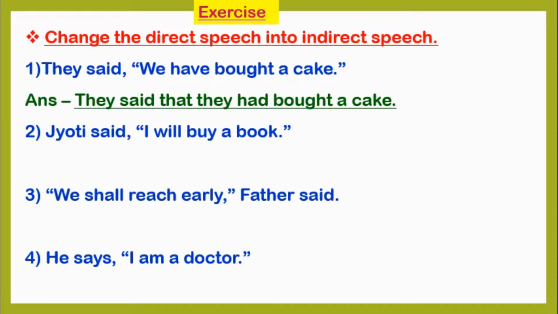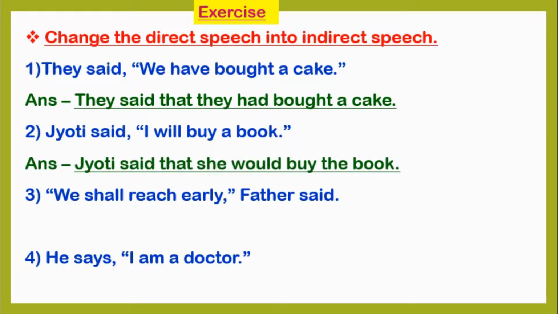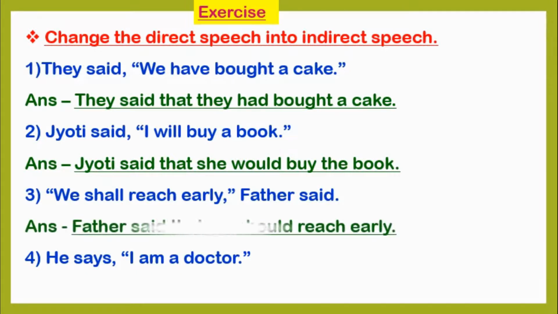Second question, Jyoti said, "I will buy a book." Here also, instead of double inverted commas, we will use a conjunction and we will frame a sentence. So the sentence will become, Jyoti said that she would buy the book. Third question, "We shall reach early," father said. Here also, instead of double inverted commas, we will use a conjunction. So the sentence will become, father said that we should reach early.